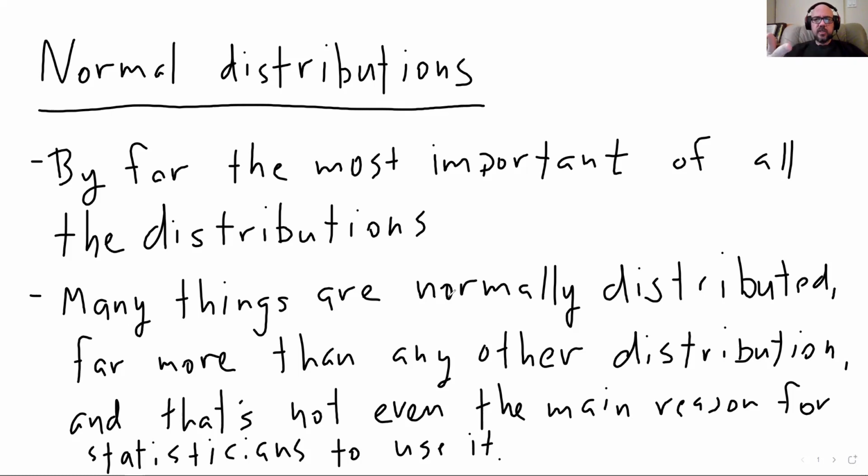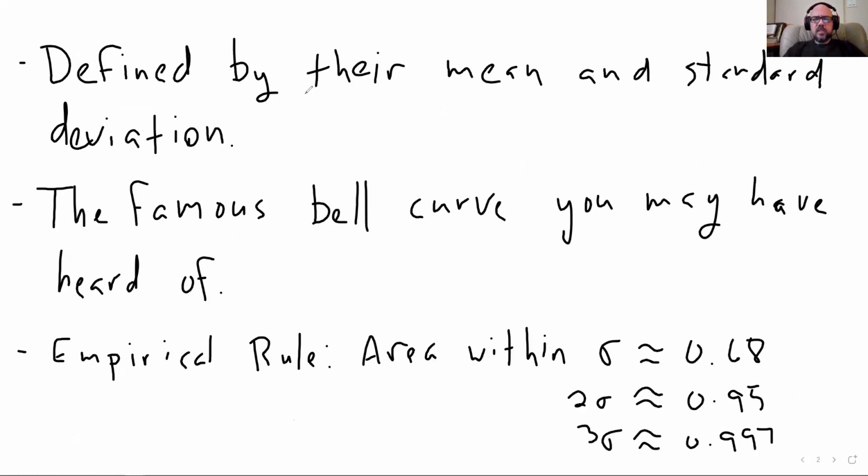It's sometimes called the Gaussian distribution because of Carl Friedrich Gauss, possibly the greatest mathematician of all time, and the guy who figured out what the formula for the normal distribution is, which I will show you when we get to the Desmos part of my presentation. It's defined by its mean and standard deviation, and I'll show you what I mean by that in just a second. Like I said, it's the famous bell curve, and I will talk about the empirical rule after we go look at the distribution itself.